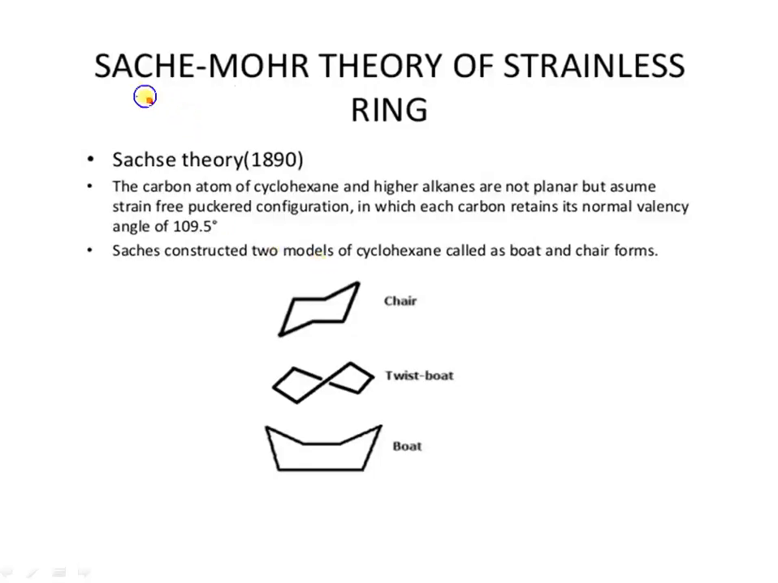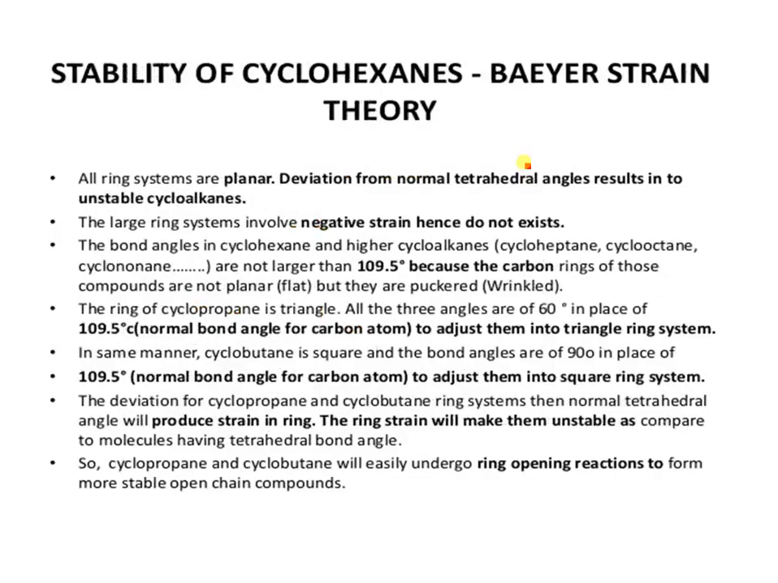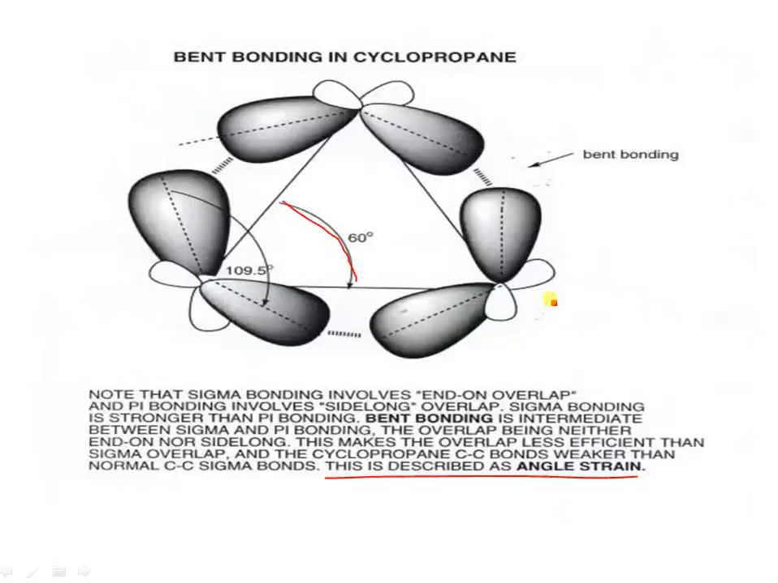The next theory is the Sachse-Mohr theory of strainless rings. Strainless rings means cyclohexane onwards. Sachse in 1890 suggested that the carbon atoms of cyclohexane and higher alkanes are not planar, but assume a strain-free puckered configuration. Puckered means wrinkled.